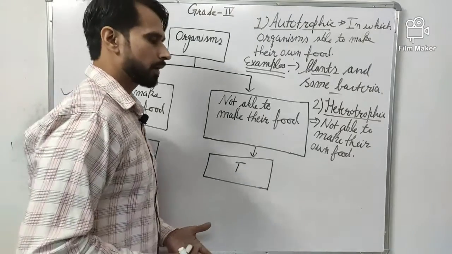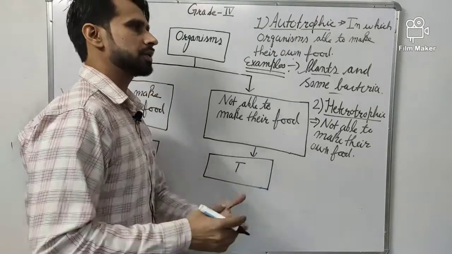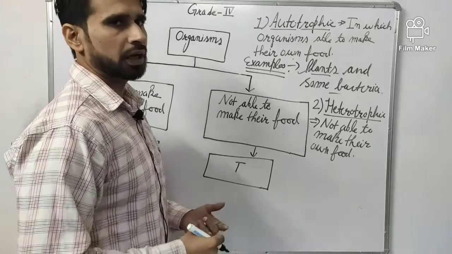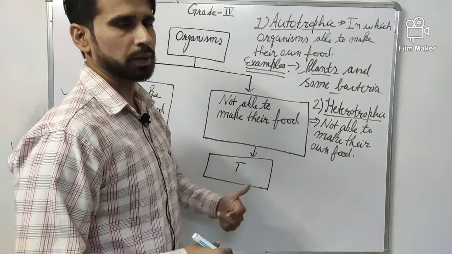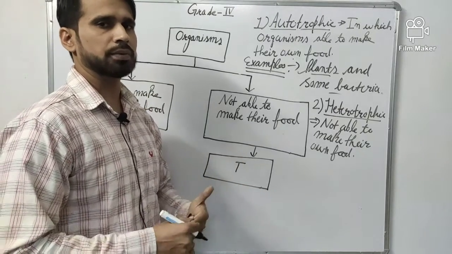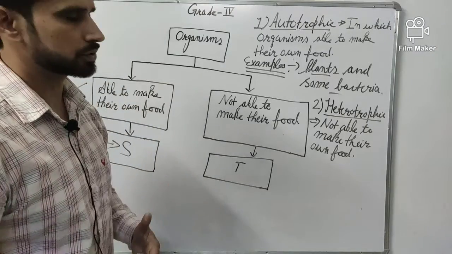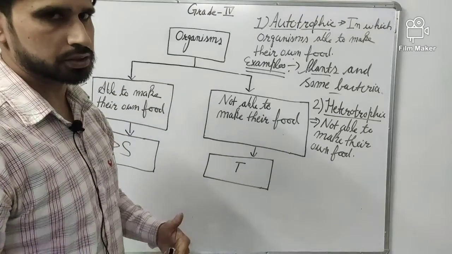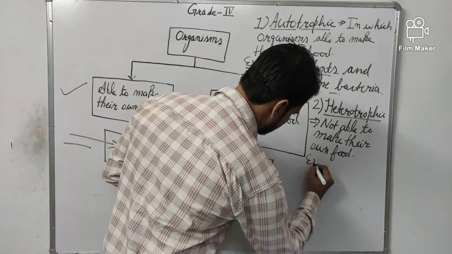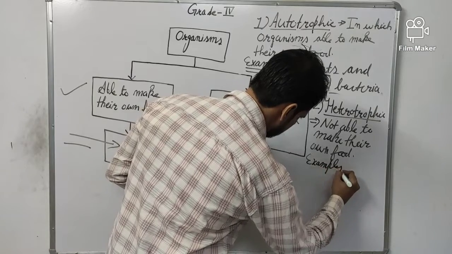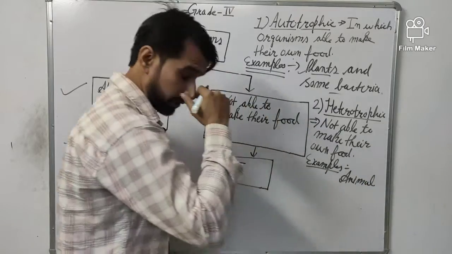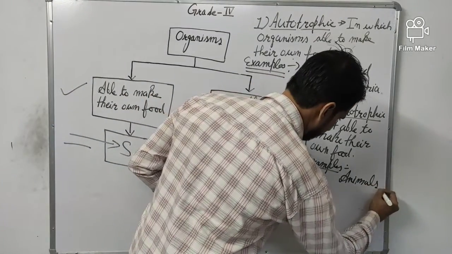Look at ourselves. All things are in our surrounding, like water and sunlight. Are we able to make food like plants? No, we are not able to make food like plants. We use plant products or animal products to fulfill our nutrition values. So we are heterotrophs. Such organisms are called heterotrophs. So what comes in heterotrophs? Animals come in heterotrophs, all types of animals, small to large.